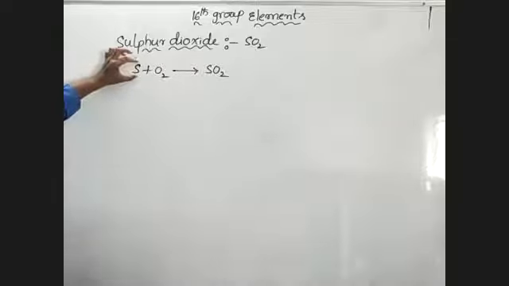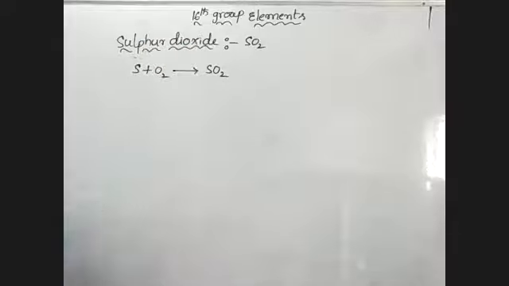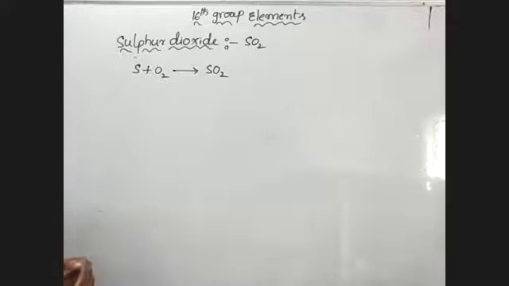When sulfur burns with oxygen or air, it leads to the formation of sulfur dioxide. In this process, 6 to 8% sulfur trioxide is also produced. Next, SO2 is formed by treating the sulfite ion, SO3 2-, with dilute sulfuric acid.